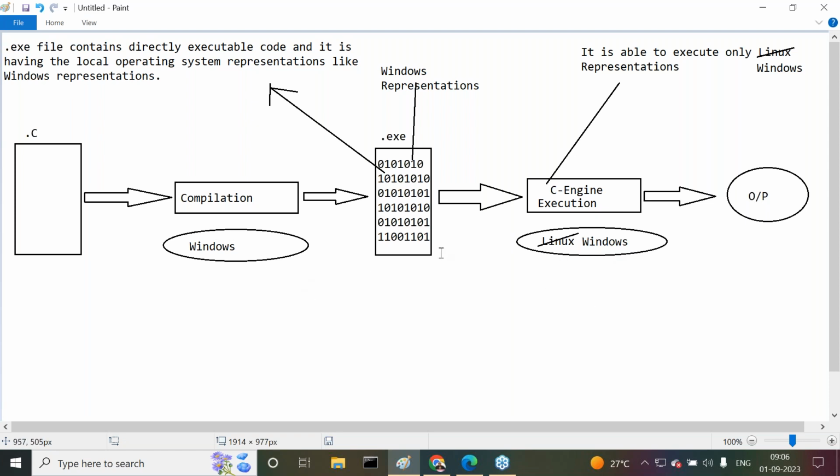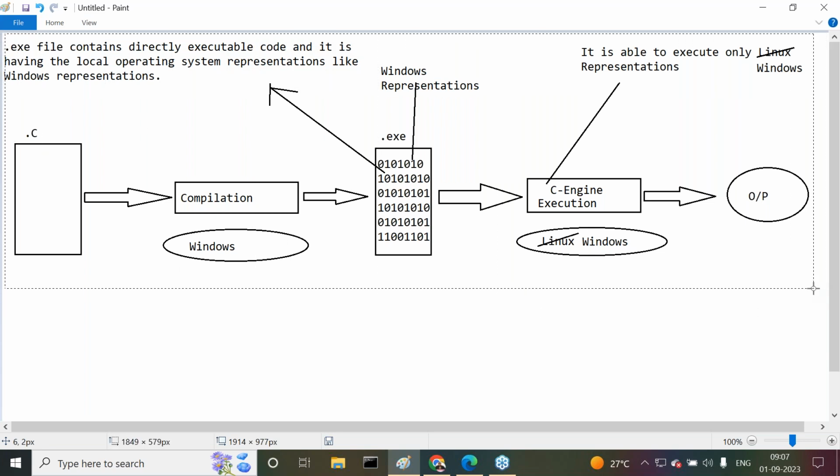That means at runtime, we have to provide the operating system that was used for compilation. That is, for compilation and for execution, we have to use the same operating system. Because of this reason, we can conclude that C and C++ are platform dependent programming languages.